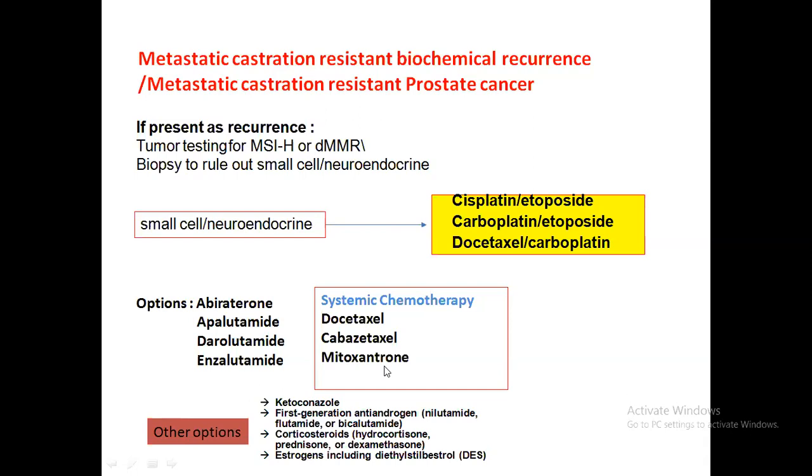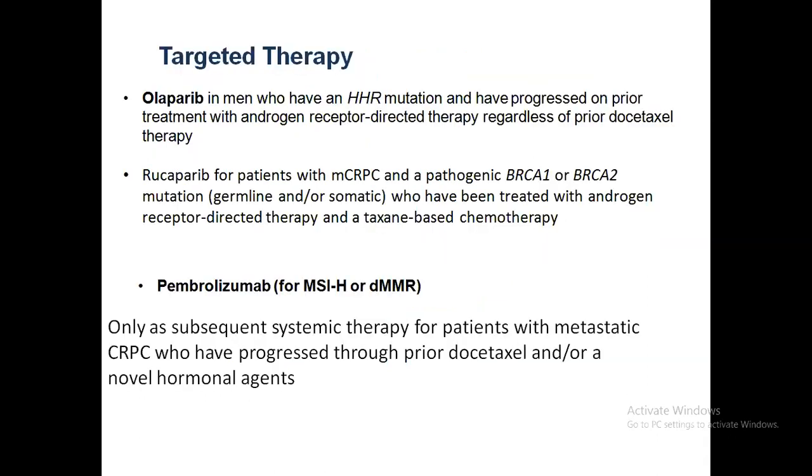But one thing I have to mention: when you use abiraterone first and enzalutamide second, it is more effective than enzalutamide first followed by abiraterone. When you use enzalutamide first, it is difficult to get some effect from abiraterone in the second line. That is, the efficacy will reduce if enzalutamide has been used first.